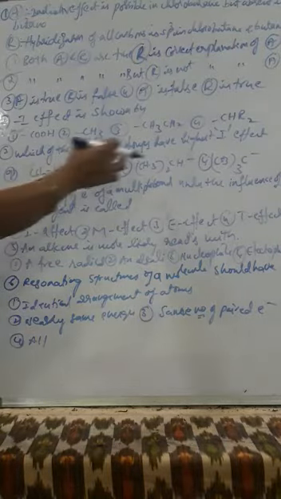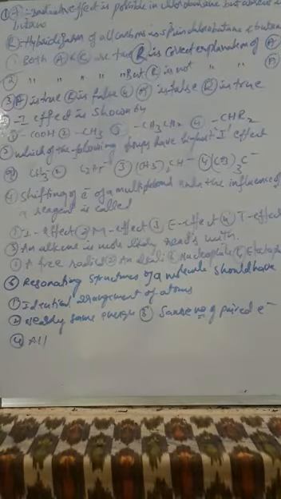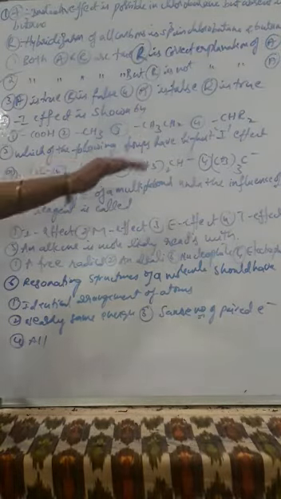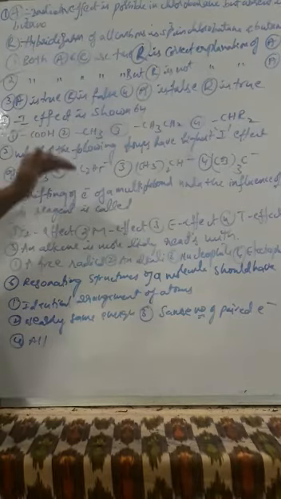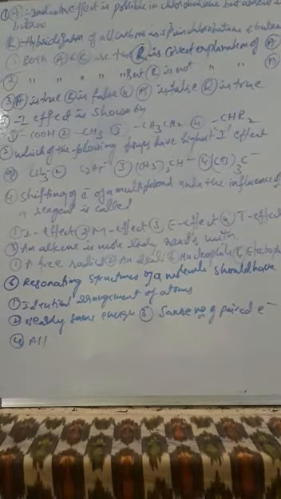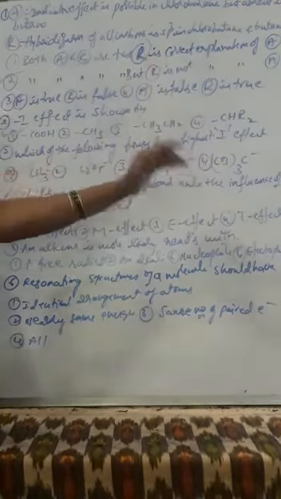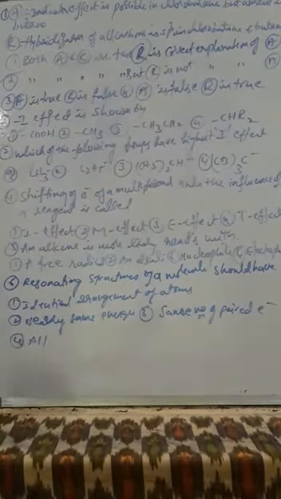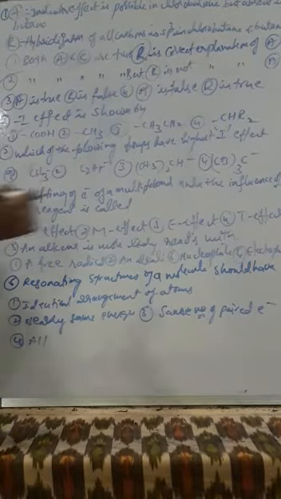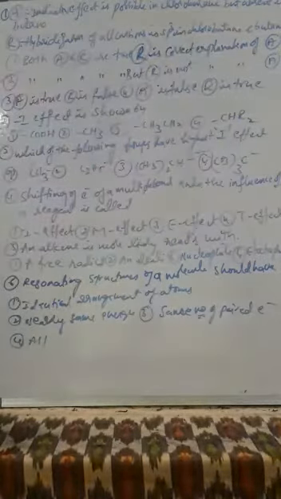Which of the following groups has the highest inductive effect? Here different alkyl groups are given: methyl, ethyl, secondary alkyl and tertiary alkyl. All are electron releasing groups. The order of positive inductive effect is tertiary greater than secondary, secondary greater than primary, primary greater than methyl. So the highest inductive effect is shown by the tertiary alkyl group, C(CH3)3.